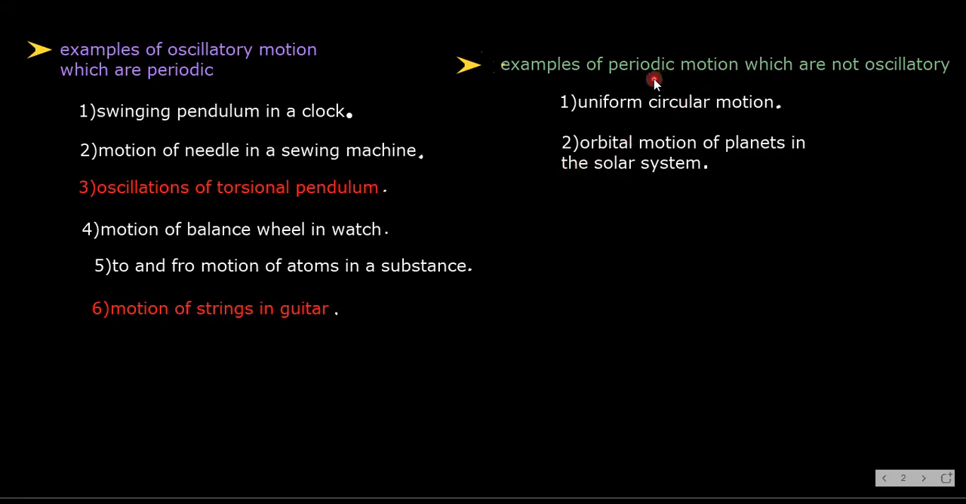Next, examples of periodic motion which are not oscillatory. For example, circular motion. This is not oscillatory. And even planets revolving around the sun. This is also not oscillatory motion, but it is periodic. This is periodic but not oscillatory. This is oscillatory and periodic. Understood? So note down this. Clear? Okay, next.